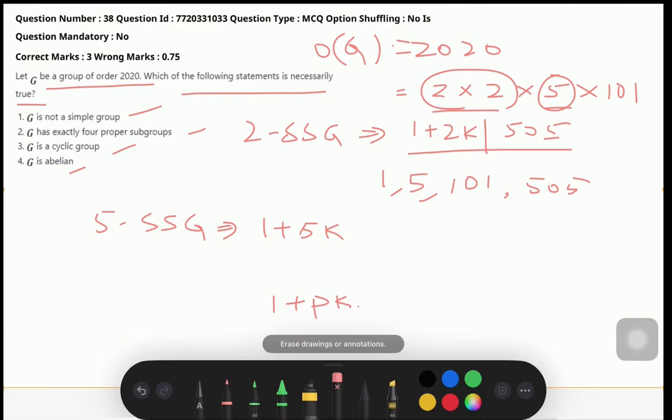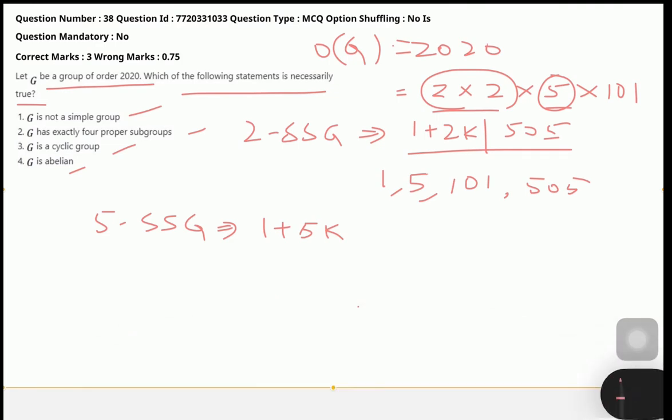Here it means the remaining order, because 1 plus 5k will not divide 5. So the remaining order is 2 into 2 into 101, that is 404. Again you will get quite a lot of numbers here as well. If we take k to be 20, you will get 101, and 404 also. So quite a lot of numbers you have.